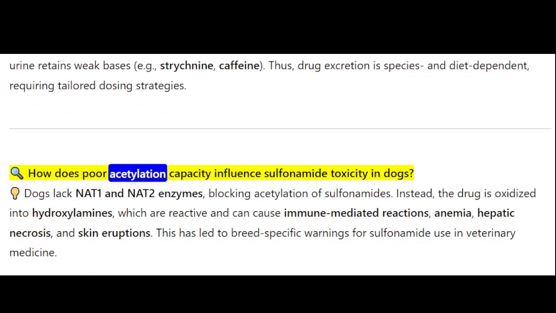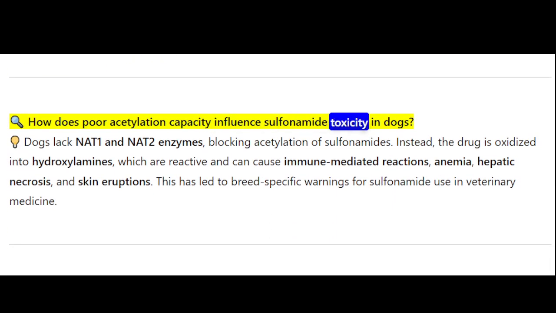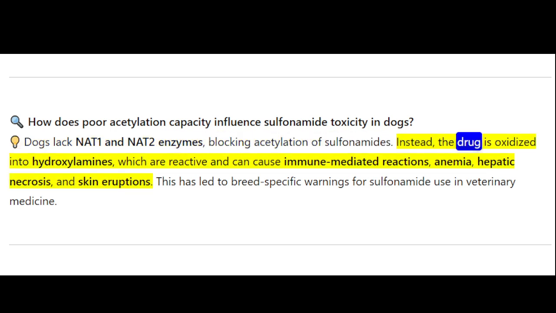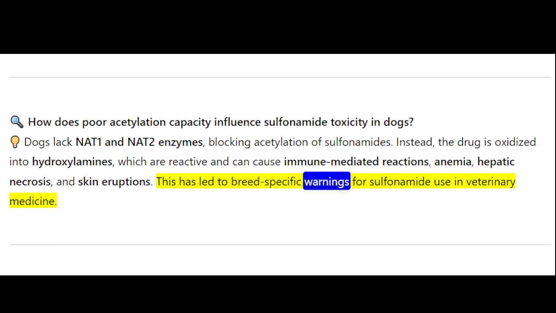How does poor acetylation capacity influence sulfonamide toxicity in dogs? Dogs lack NAT1 and NAT2 enzymes, blocking acetylation of sulfonamides. Instead, the drug is oxidized into hydroxylamines, which are reactive and can cause immune-mediated reactions, anemia, hepatic necrosis, and skin eruptions. This has led to breed-specific warnings for sulfonamide use in veterinary medicine.